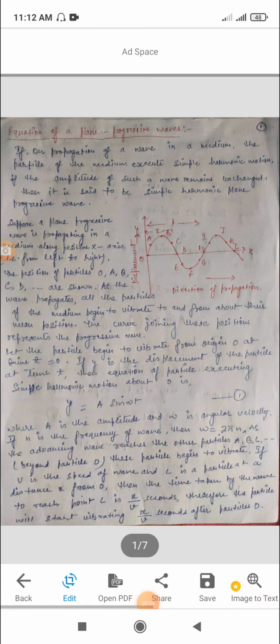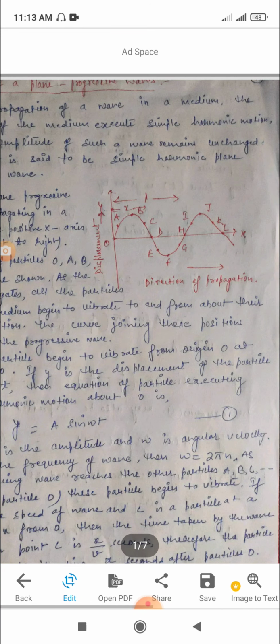Equation of a plane progressive wave. If the particles of a medium execute simple harmonic motion, then the wave is said to be a simple harmonic progressive wave. If the amplitude of such a wave remains unchanged, then it is said to be a simple harmonic plane progressive wave. Suppose a plane progressive wave is propagating in a medium along the positive x-axis from left to right. In this figure, the particles O, A, B, C, D are shown.